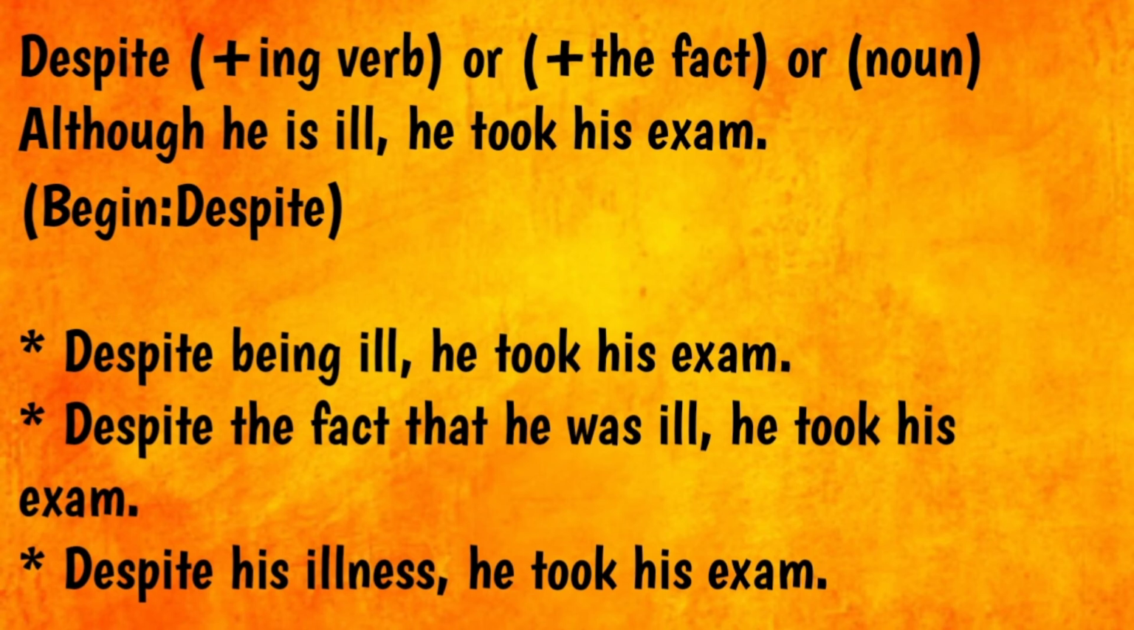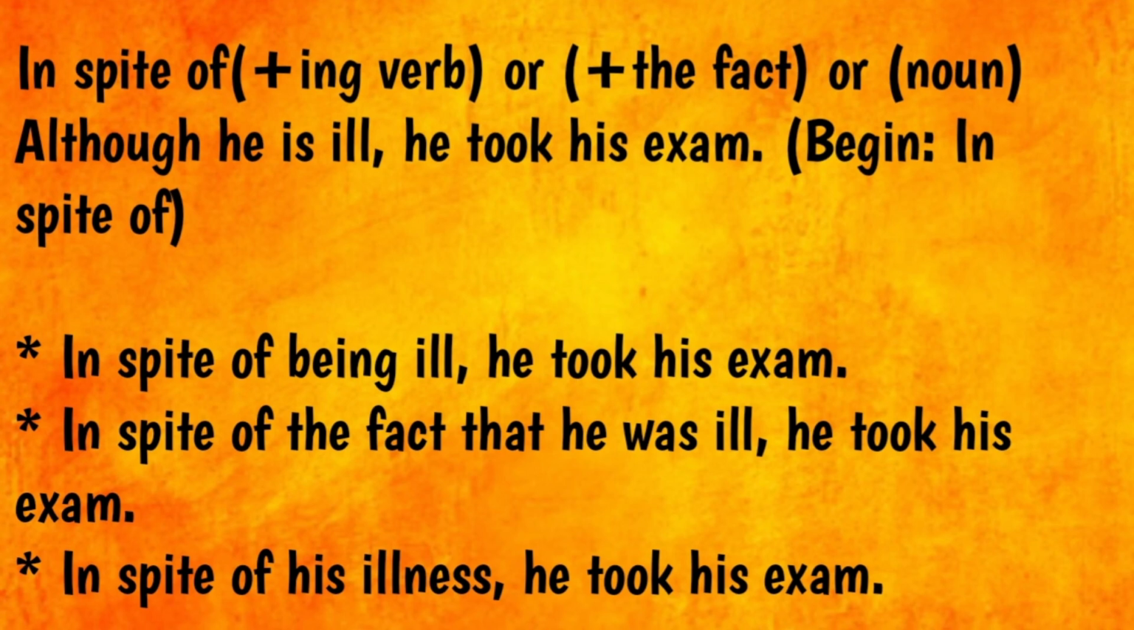Now it's time for a quick recap. We have studied that despite can be used with verb plus ing, or the fact that, or a noun. For example, "Although he is ill, he took his exam." You have to begin with despite. So you will write, "Despite being ill, he took his exam," or "Despite the fact that he was ill, he took his exam," or "Despite his illness, he took his exam." Again, I would like you to note that if you write, "Despite he is ill, he took his exam," that will be incorrect.